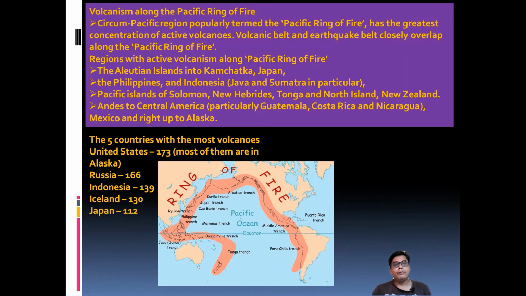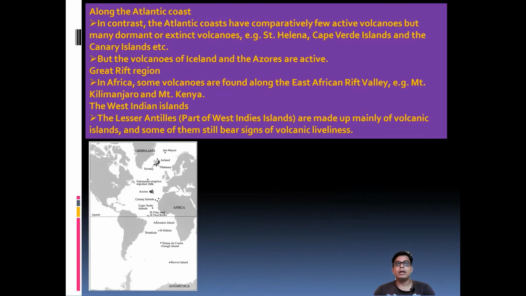If you consider five of the countries, the United States itself has 173 volcanoes, most of them in Alaska, Russia has 166. Then Indonesia 139, Iceland 130, and Japan perhaps around 100. So this thing we have to understand well.